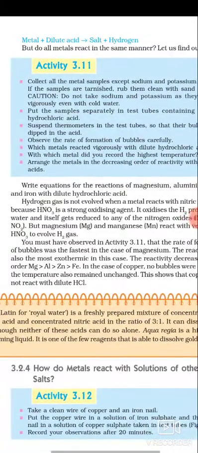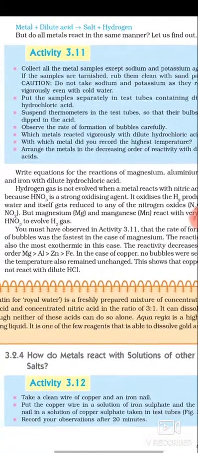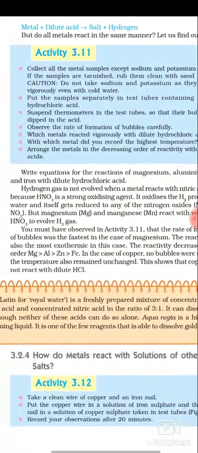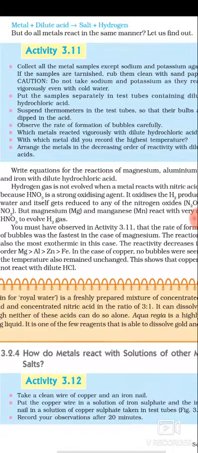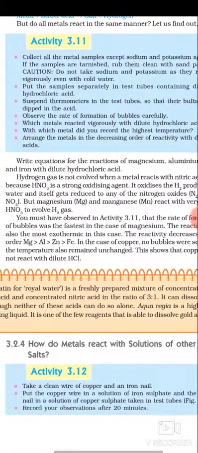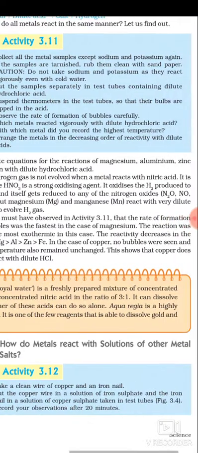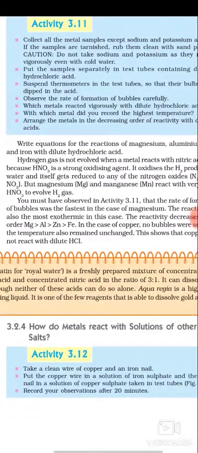The rate of formation of hydrogen gas bubbles was fastest in the case of magnesium. The reaction was also the most exothermic, which means heat energy is released outside. So this reaction is very exothermic in nature. The reactivity decreases in the order: magnesium has very good reactivity, then aluminum, then zinc, then iron.